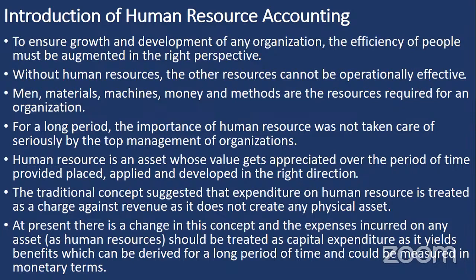Human resources have to manage the human resources. They have to manage the material, the machines, money, and different methods. All these things can be done by the human resources. Human resources are nothing but the people who are working with the business organization, who are running the business. They are the people who are doing business.